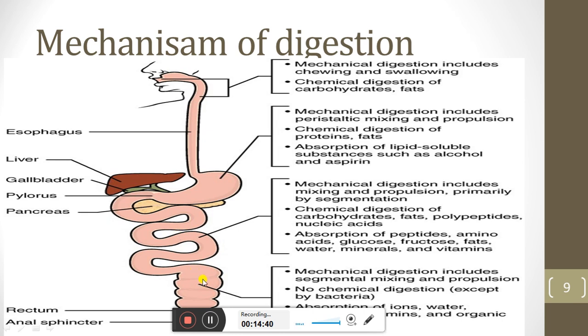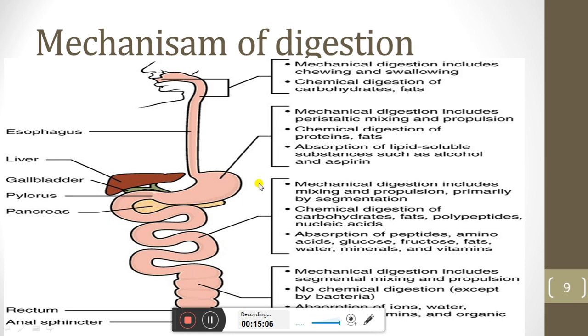Then we see at the level of large intestine, mechanical digestion, and also no chemical digestion will take place at the level of large intestine, and absorption of ions, minerals, vitamins, and organic substances will take place at this level.